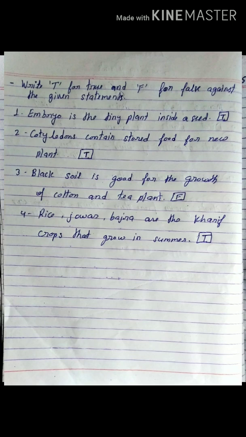Crops that grow in summer season are called kharif crops. Example, jowar, bajra. So this statement is true. If you have not written this exercise, write it again. If you've completed it, it is not necessary to write again.